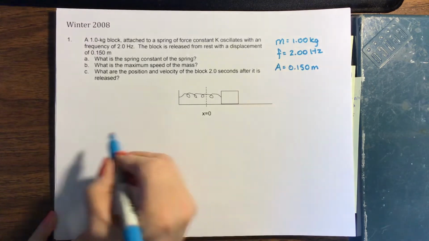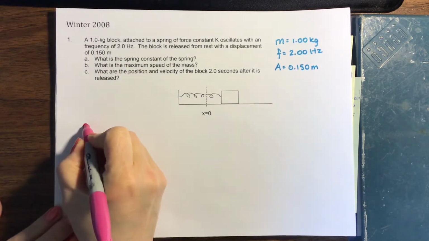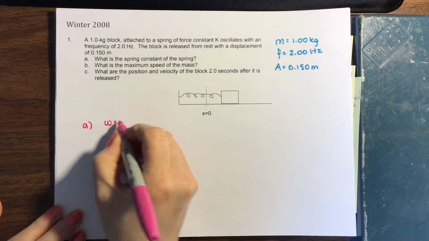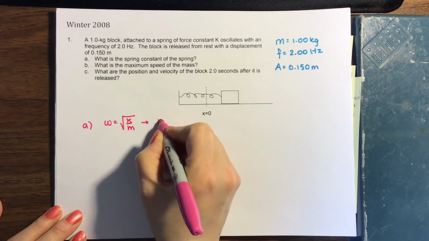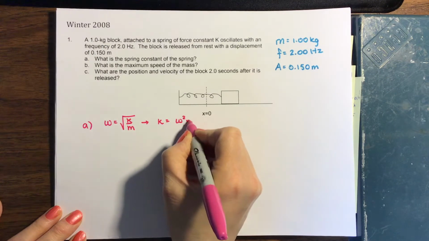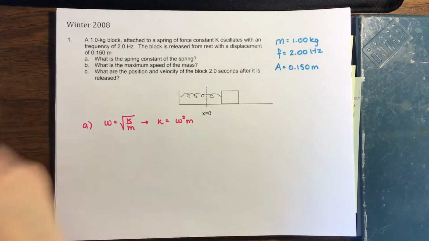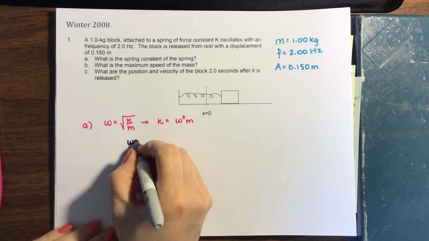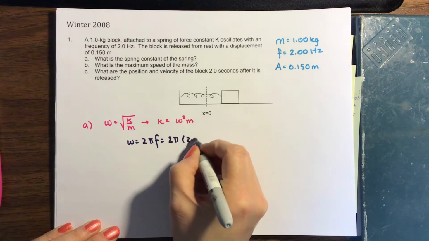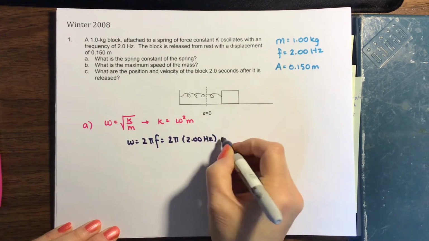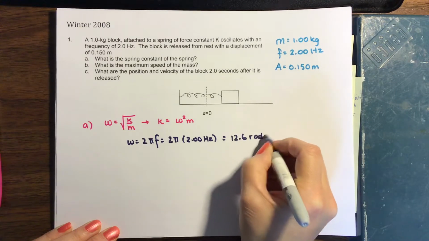Part A, what is the spring constant of the spring? So let's think about the equations we know. One equation that I know that has spring constant in it is that omega is the square root of k over m. That means that k is going to be omega squared times m. If I could find my omega, then I could find my k. So why don't I find my omega? Omega equals 2 times pi times f, 2 times pi times 2 hertz, equals 4 pi radians per second, or 12.6 radians per second.